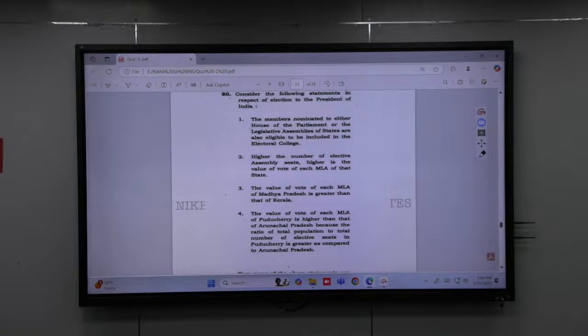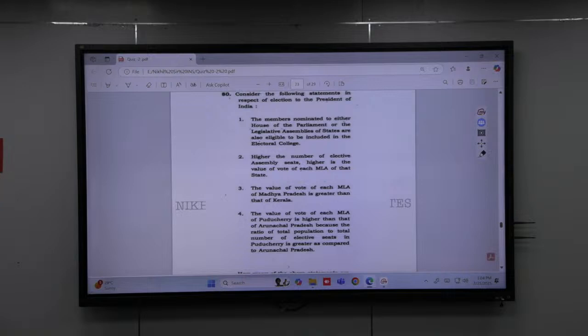Why? Because you need to know specifics, and it's not a question where you can eliminate options. You will have to know whether all these statements are right or wrong. So the value of the vote of each MLA of Madhya Pradesh is not greater. It's Kerala whose value is greater than Madhya Pradesh. So that statement is also incorrect.